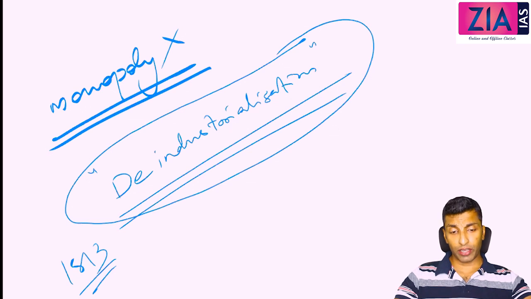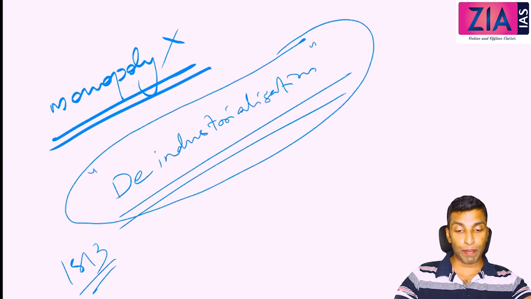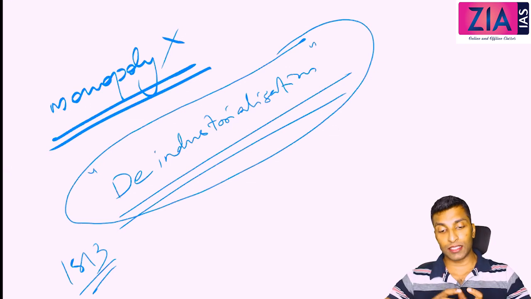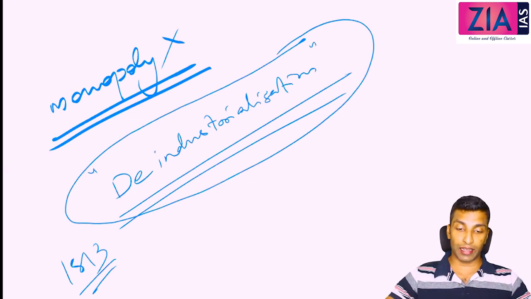So here the point is the 1813 Charter Act. These are the two most important points that you need to remember: the end of monopoly except in two items, and the impact, which led to deindustrialization. There was a balance between agriculture and industry during Mughal time and even before, but now that balance is broken. Now it is predominantly agriculture.